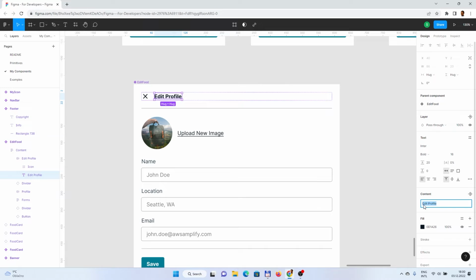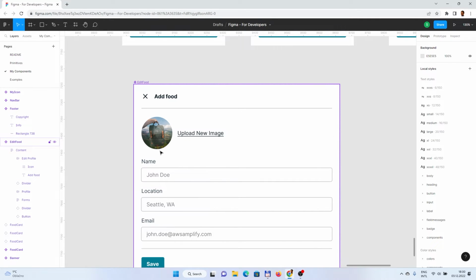And the name could be like add food. And obviously we will also use some functionality to upload a new image. So that is something which we would like to have. Upload new image is great.